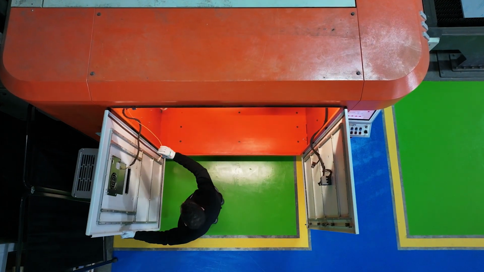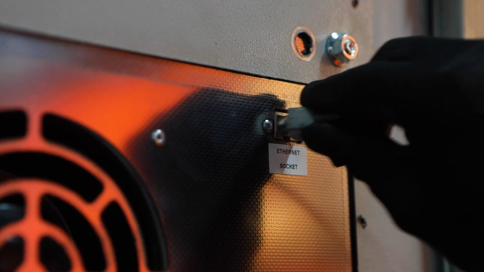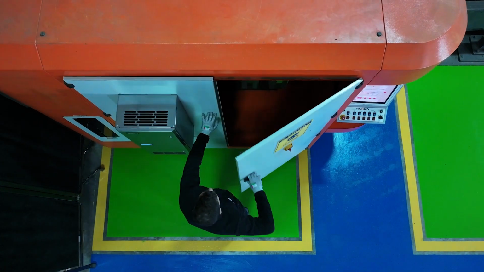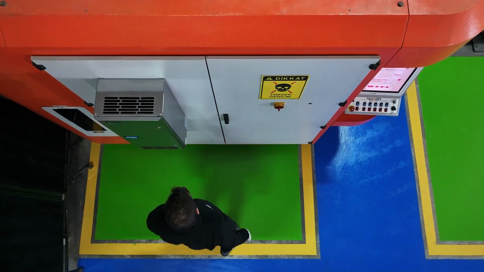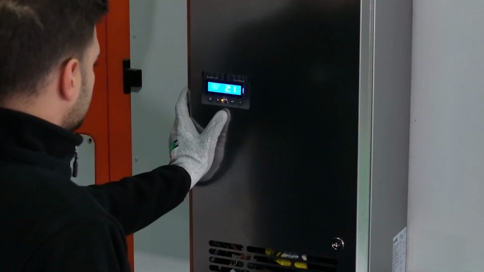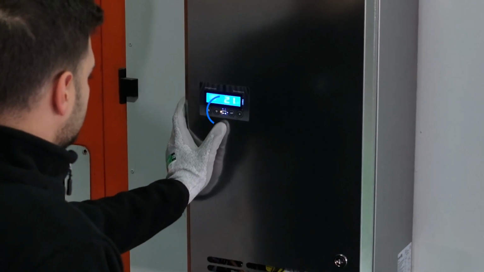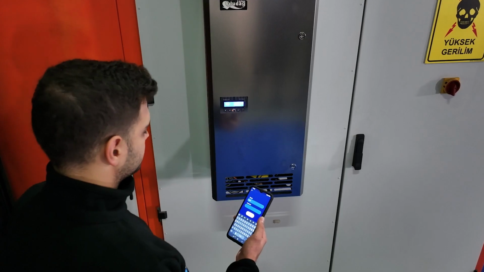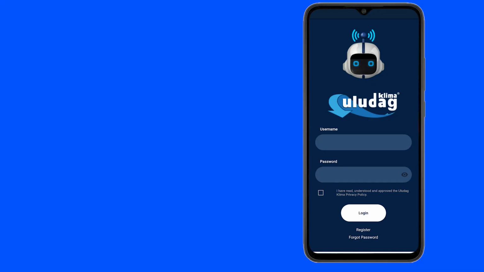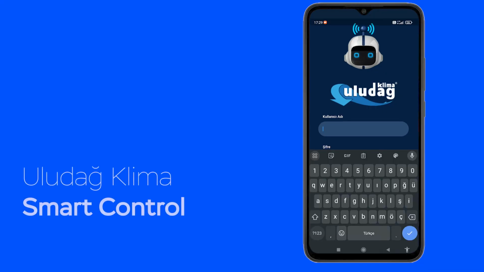Our air conditioners have smart communication capabilities through an Ethernet connection. After the Ethernet connection, a flashing blue LED on the panel indicates an internet connection. Log into the application installed on your phone.